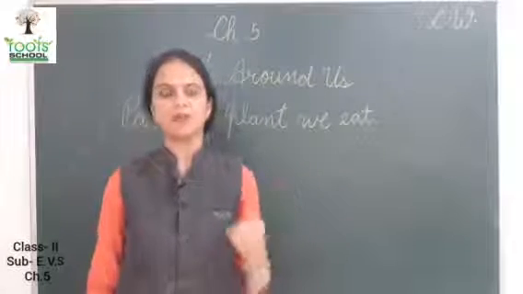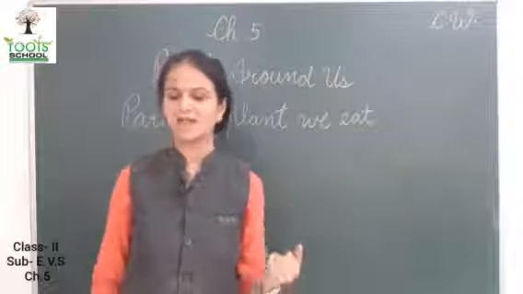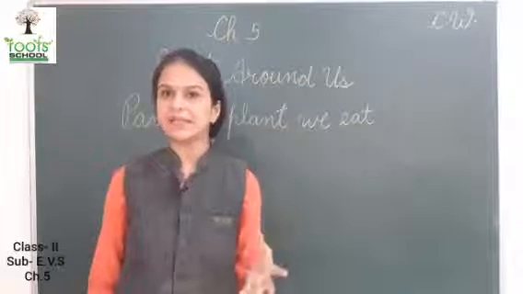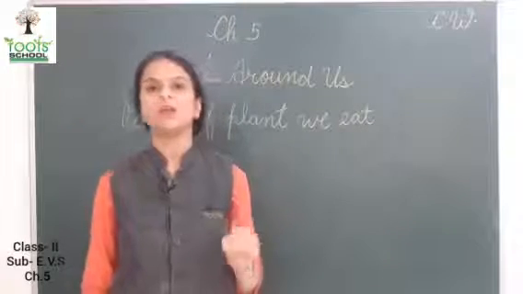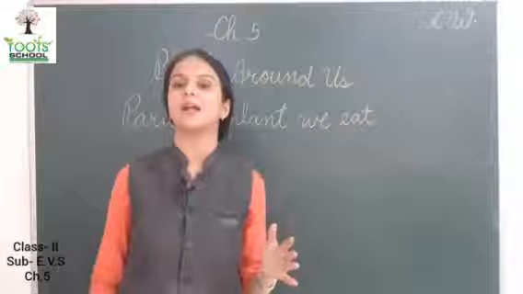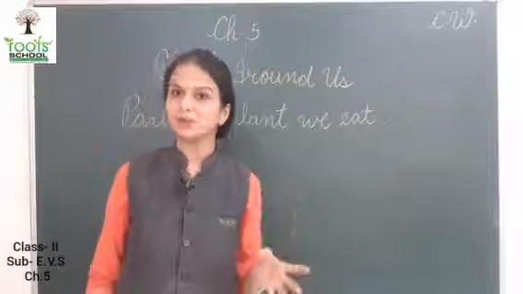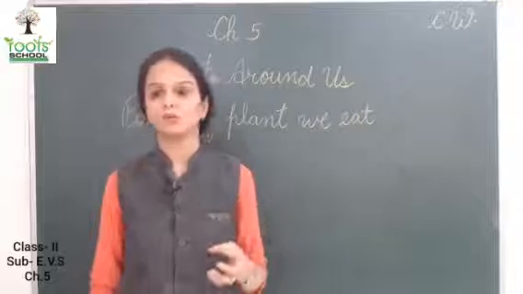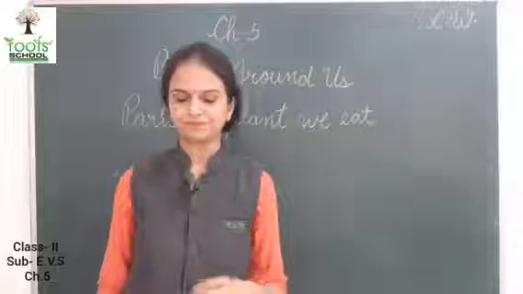We eat different parts of a plant such as seed, roots, stems, leaves and fruit. In the form of seed also we eat, and leaves also, fruits also, and roots of some plants also.